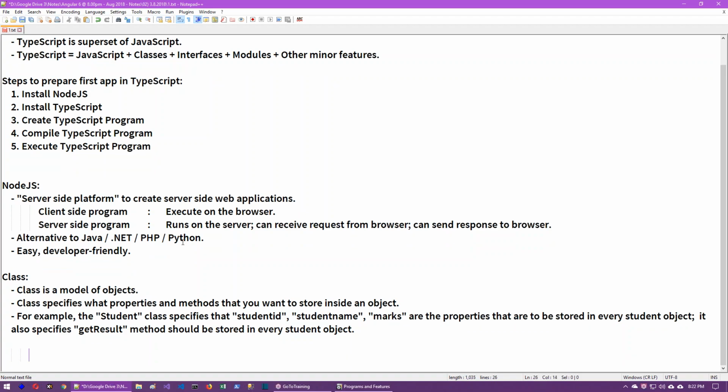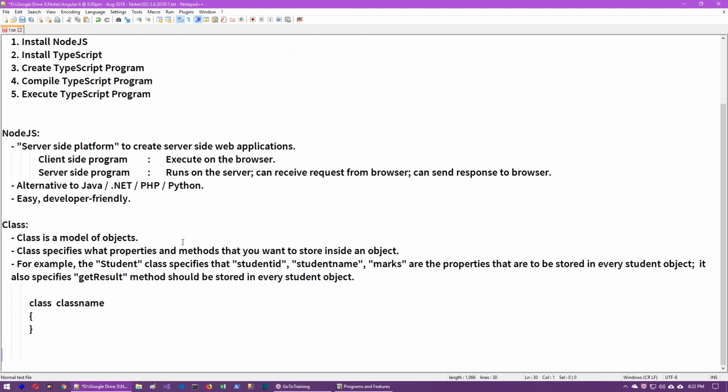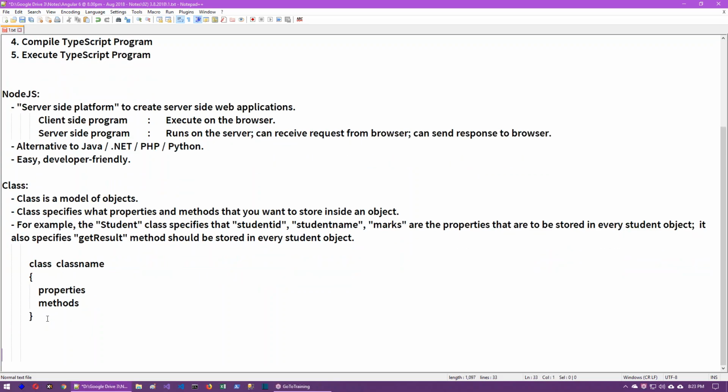The look and feel of the class is like this: class followed by the class name. Here the keyword class says that we are going to create a class. And here we have to give the actual class name. The class name can be anything, for example, student. Then the class begins, the class ends. Inside the class, we can create the properties and methods. We can create any number of properties and any number of methods.